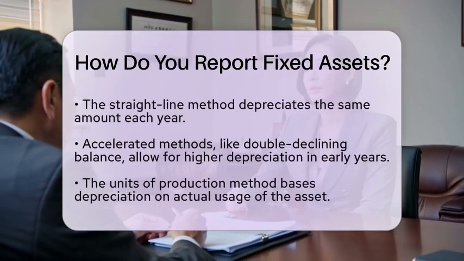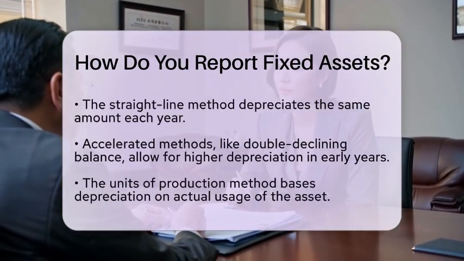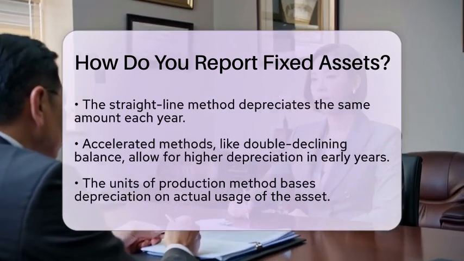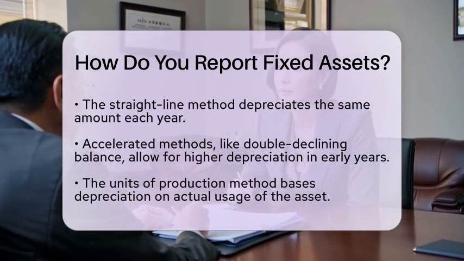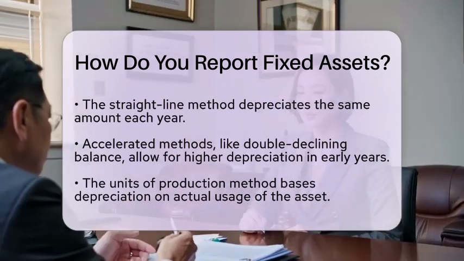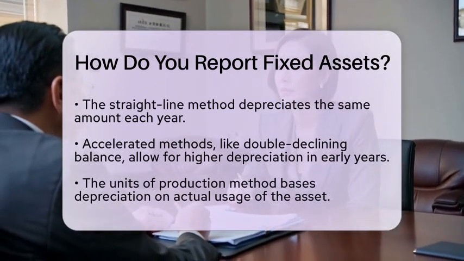As depreciation is recorded, accumulated depreciation is tracked for each asset. This total is subtracted from the original cost of the asset to find its book value on the balance sheet.